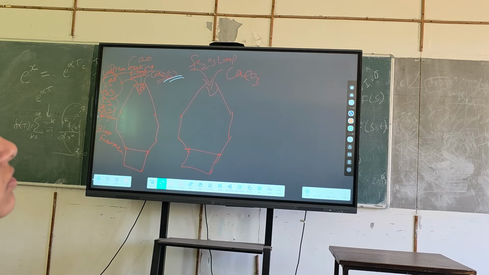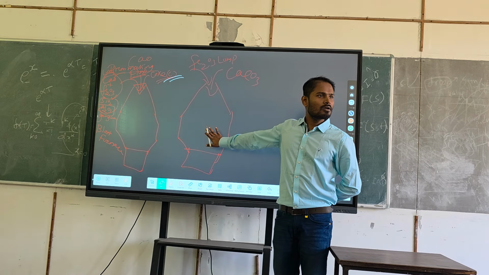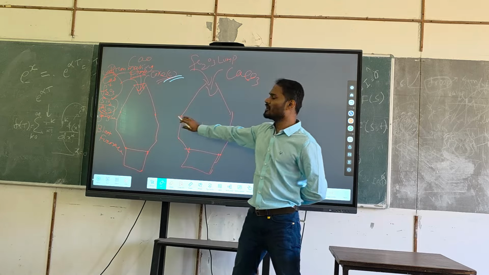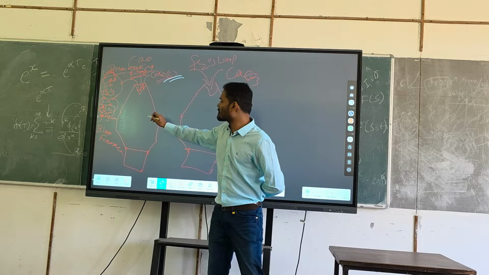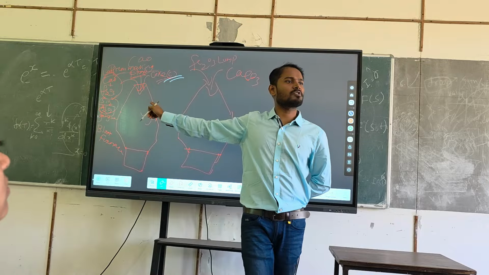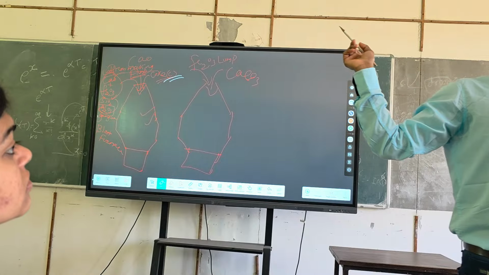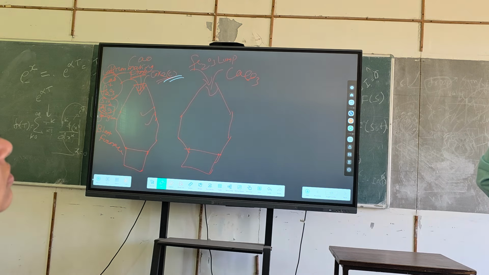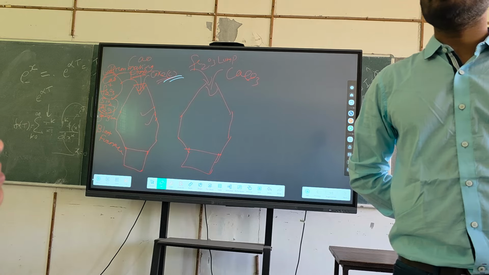Is it clear? Here the energy requirement will be more because you have to do calcination anyhow to get lime. But here the energy requirement will be less. Fine, so this is preferable. In industry they prefer the first one, not this one. Earlier they were doing this kind of thing, but they got to know that it is consuming a lot of coke, and the cost of coke is very high.